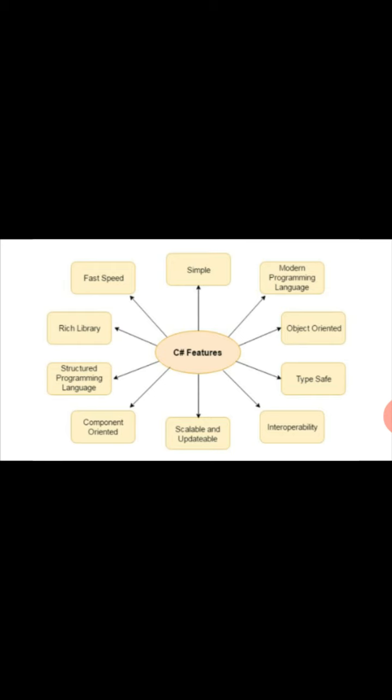Sixth one is scalable and updatable. Seventh one is component oriented. Then eighth is structured programming language. Then next, rich library. And then last, fast speed.